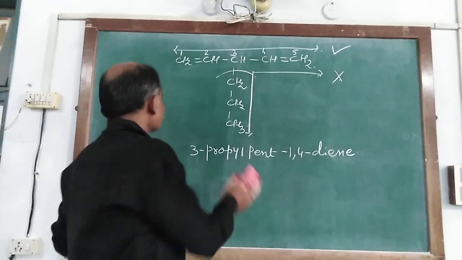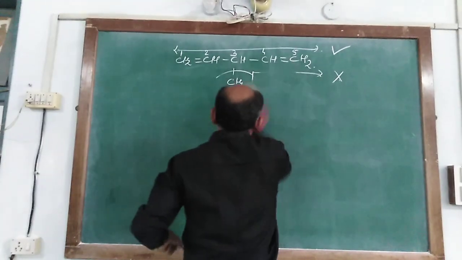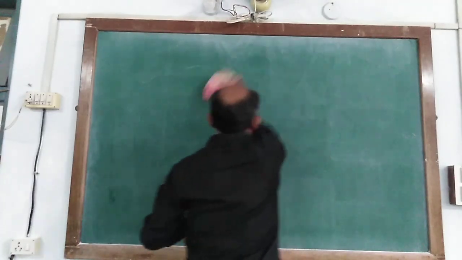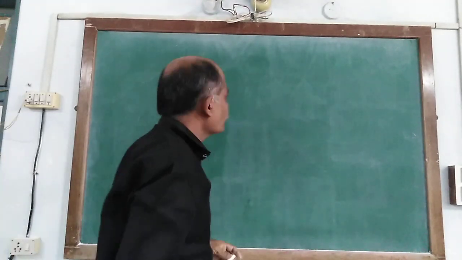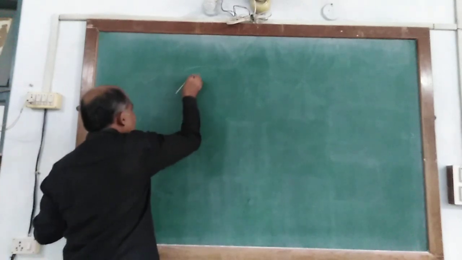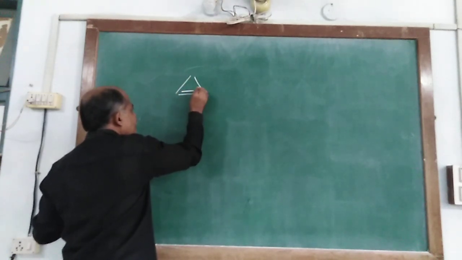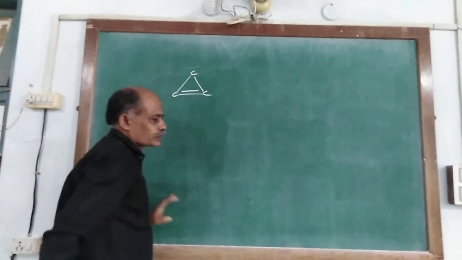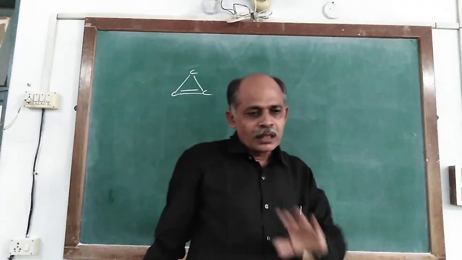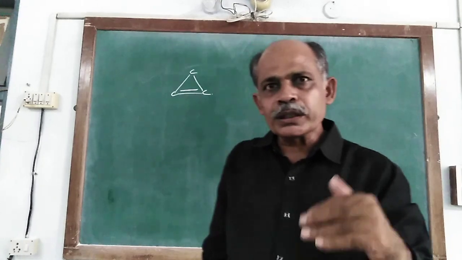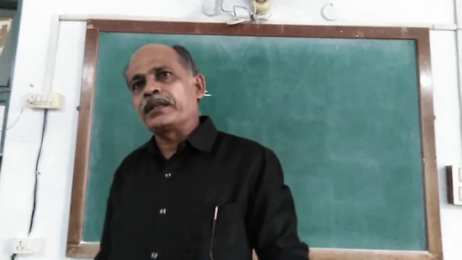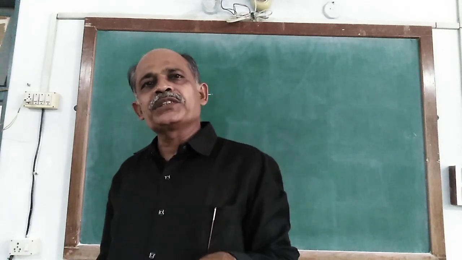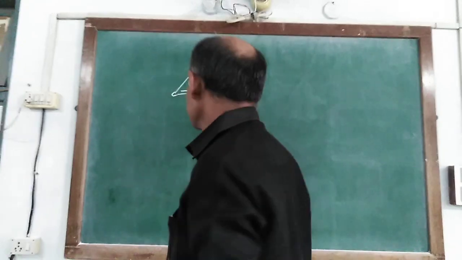Now it makes a cyclic structure, and in the cyclic structure it also has a double bond. In this way there is carbon, carbon and carbon. It consists of carbon number 3, three carbons linking to each other to make the cyclic structure.